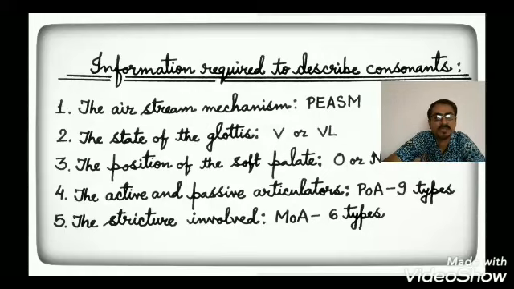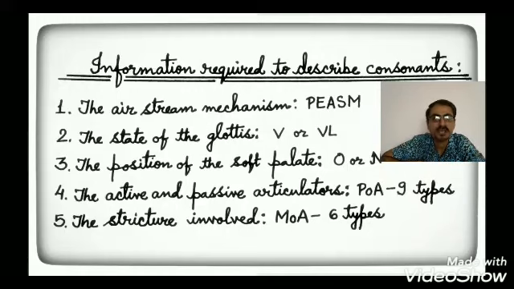Now, the basic things we need to focus on in this class are the fourth and the fifth points. The fourth point, active and passive articulators, decides the place of articulation. POA means place of articulation. In this classification, we have nine varieties.